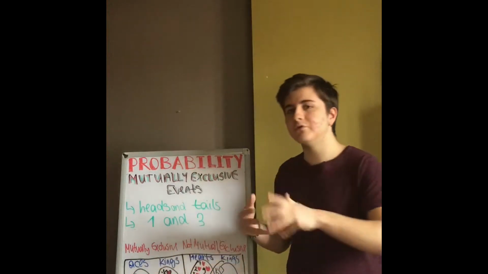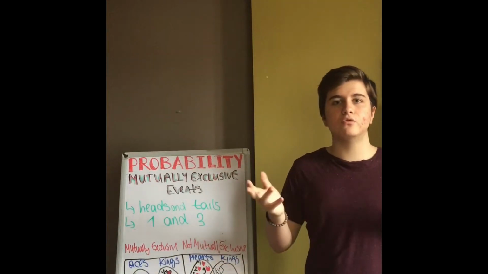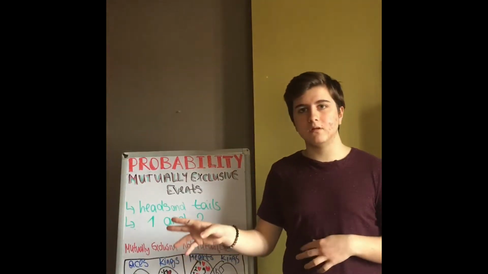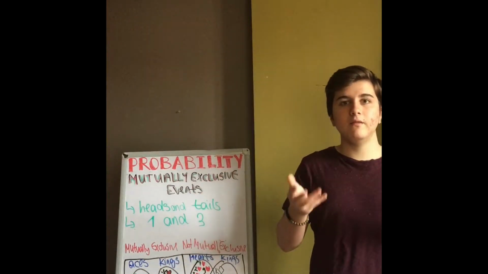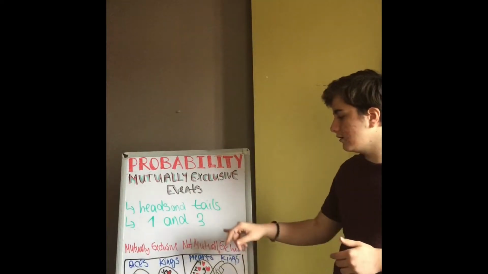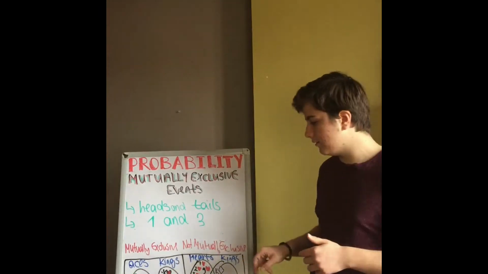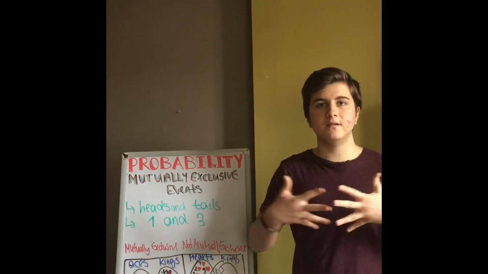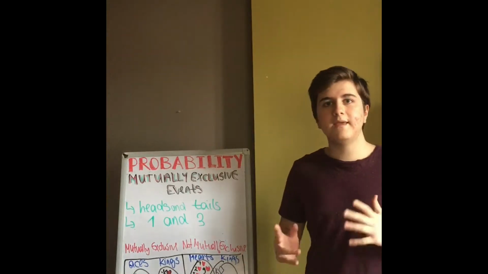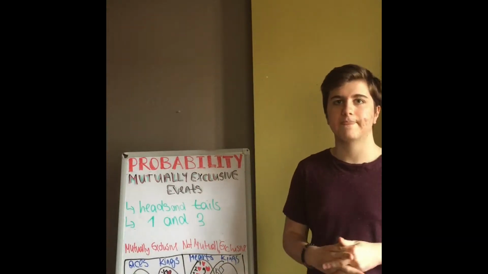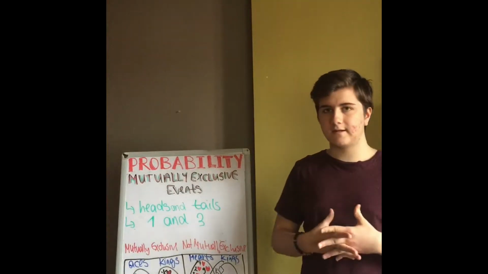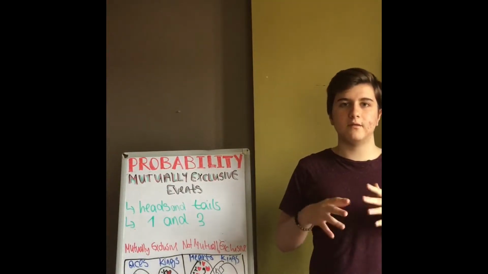So let's look at an example from a deck of cards. Aces and kings. These two are mutually exclusive because you can't have a king of aces. There is no such thing. So these two sets, aces and kings, don't intersect. So they can't occur at the same time. So let's look at an example from a deck of cards of non-mutually exclusive events. So we have hearts here and kings here. So these two sets intersect, and this intersection is the king of hearts. They can occur at the same time. So mutually exclusive events don't intersect. They cannot occur at the same time.